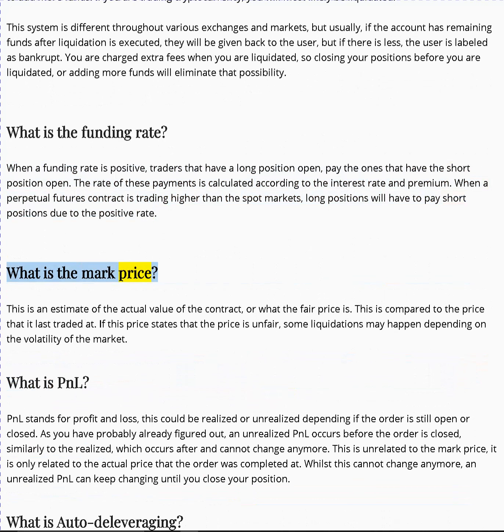What is the mark price? This is an estimate of the actual value of the contract, or what the fair price is. This is compared to the price that it last traded at. If this price states that the price is unfair, some liquidations may happen depending on the volatility of the market.